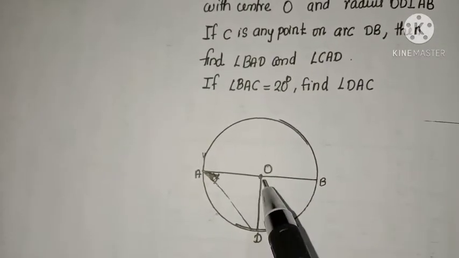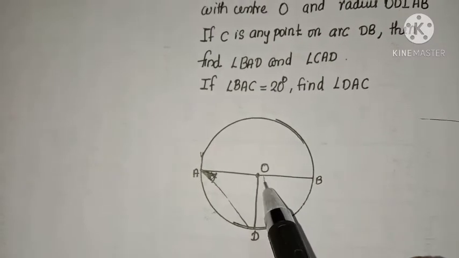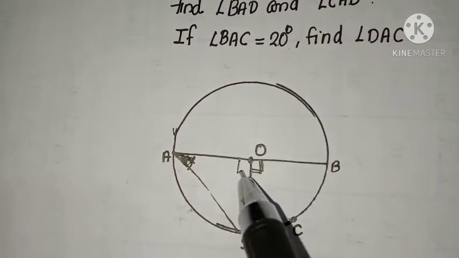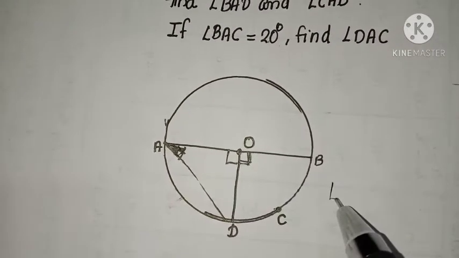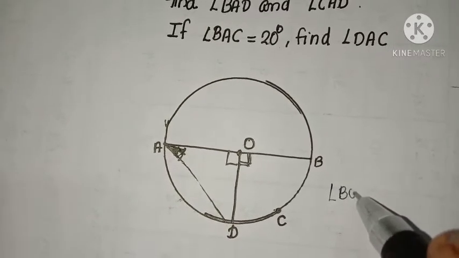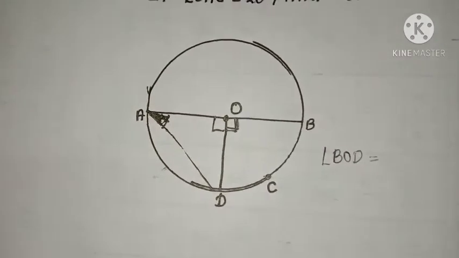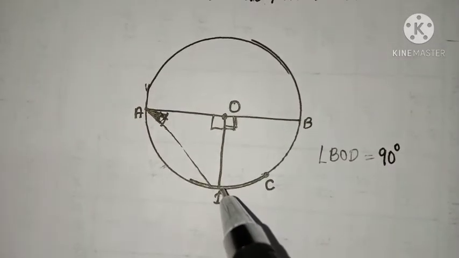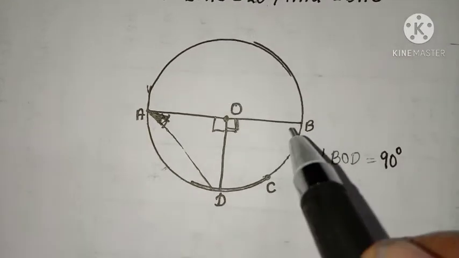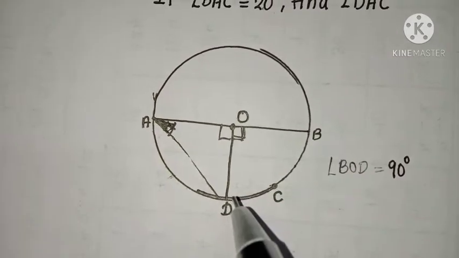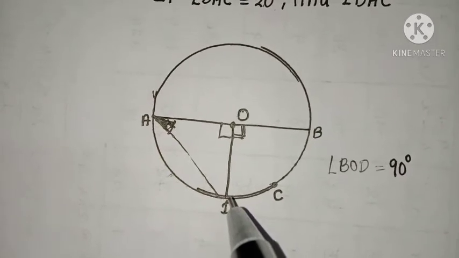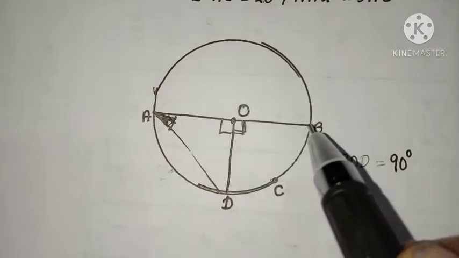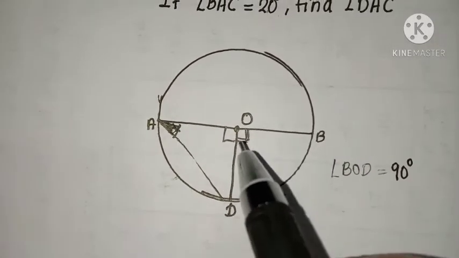Okay. So listen, the radius OD is perpendicular to AB. So definitely this angle is equal to 90 degrees, and therefore this angle is also 90 degrees. So angle BOD is equal to 90 degrees. So listen, BOD is the central angle subtended by an arc BD, the angle subtended by arc BD at the center.